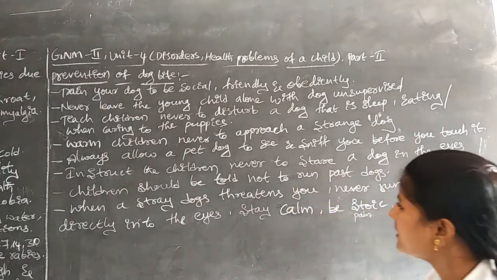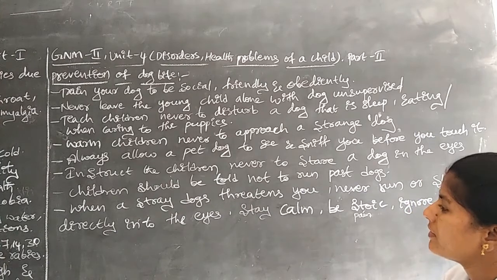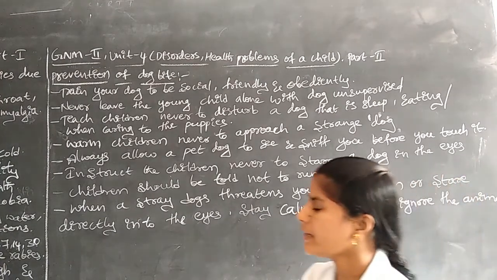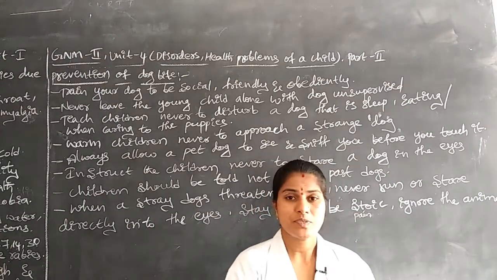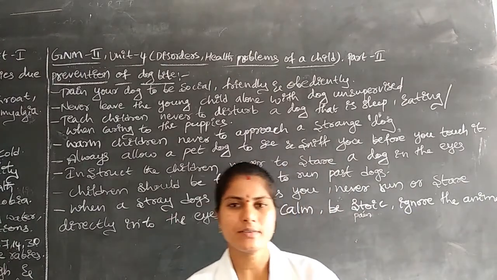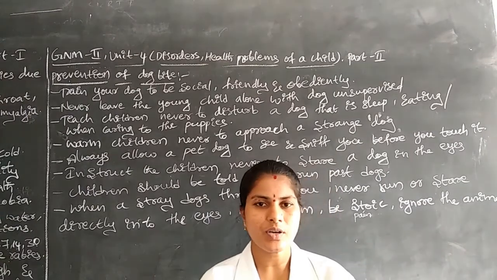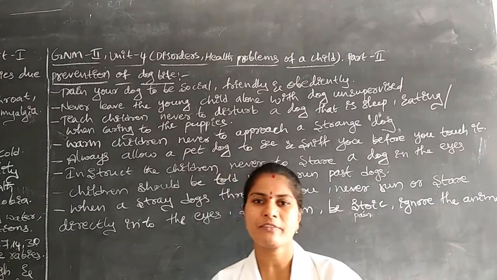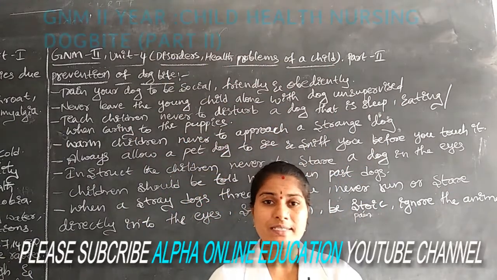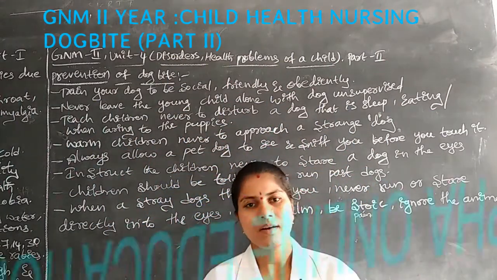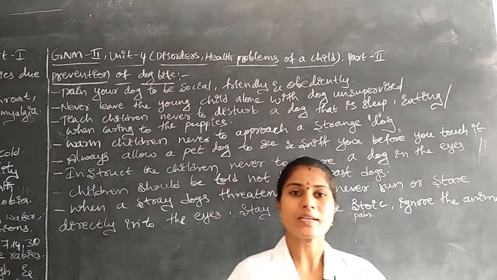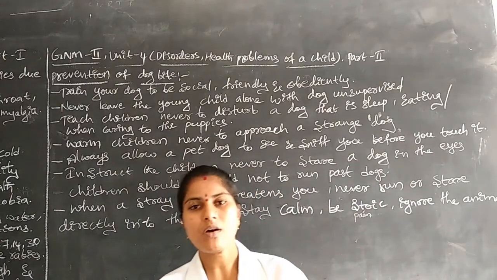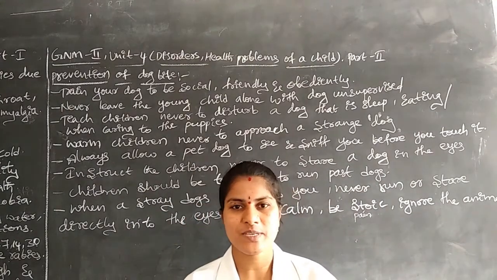Next, when a stray dog threatens you, never run. You should not stare into the dog's eyes, and you should not show any negative emotions or expressions in front of the dogs. Once the dog receives negative emotions from the children, the dog also gives negative expressions.